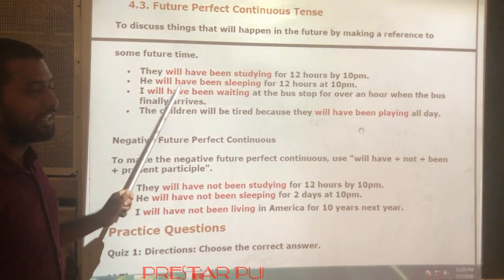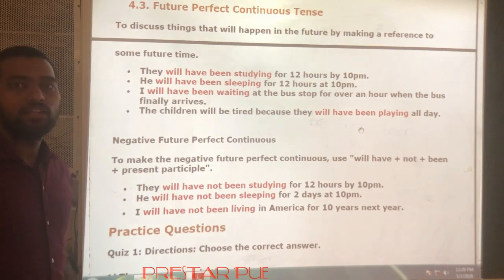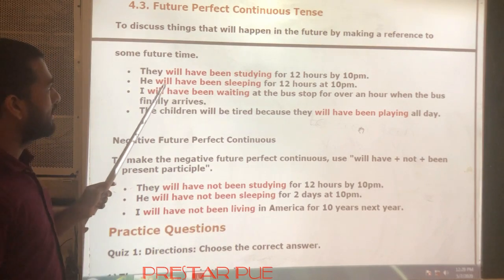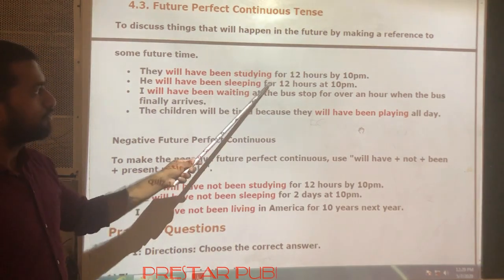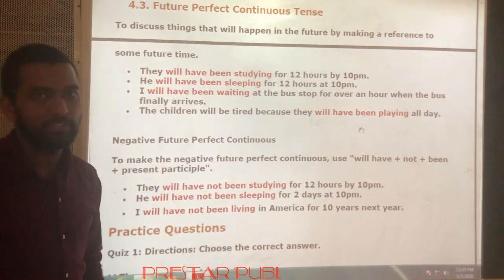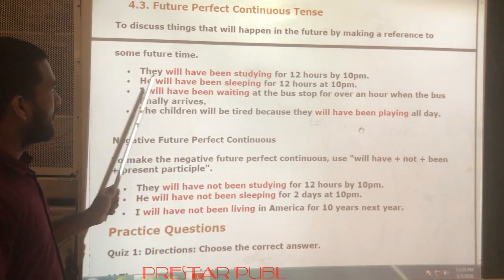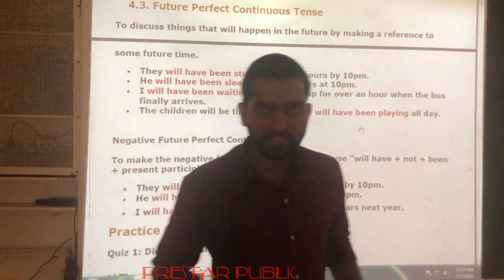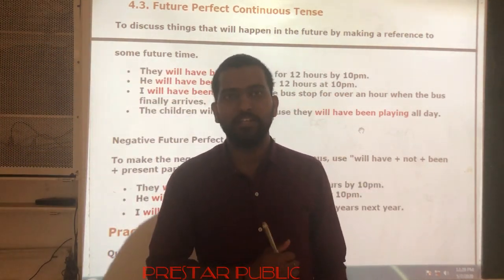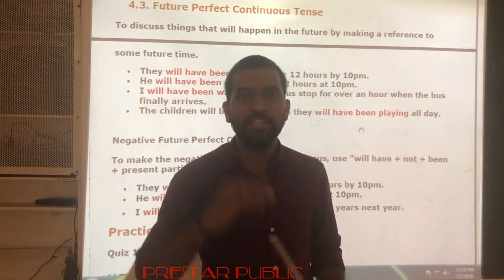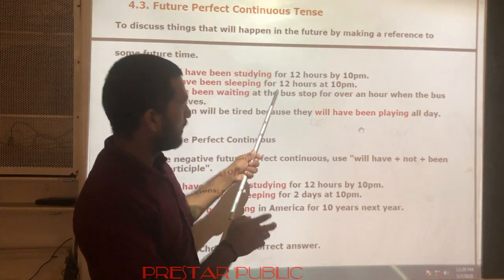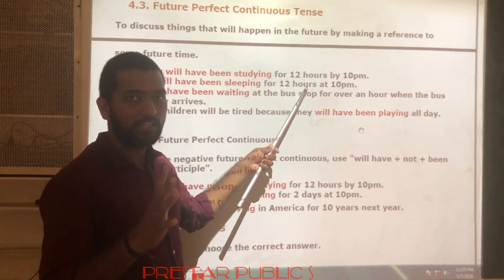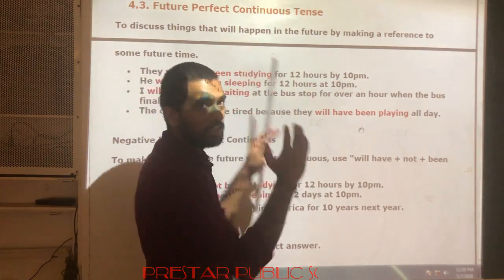I will explain the second example also so that you will be clear. See, he will have been sleeping for 12 hours at 10 p.m. See, he will have been sleeping means the action is not started in the past and it is not going on at present. It will be started in future and the action will be going on for a particular period of time.